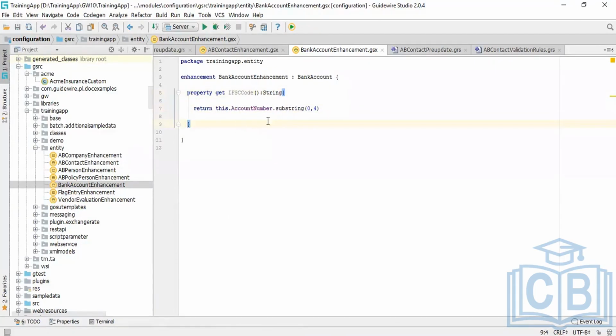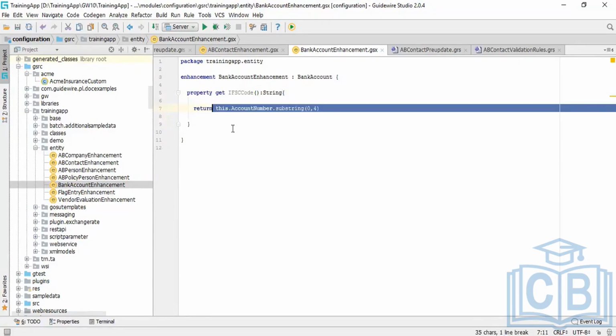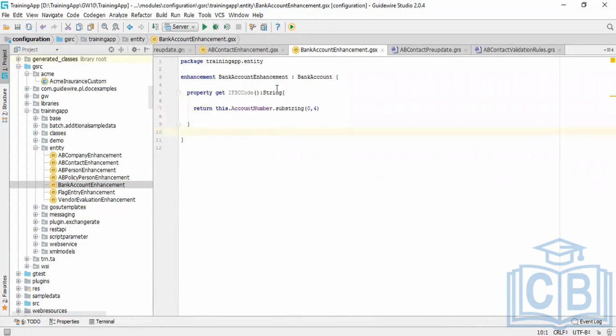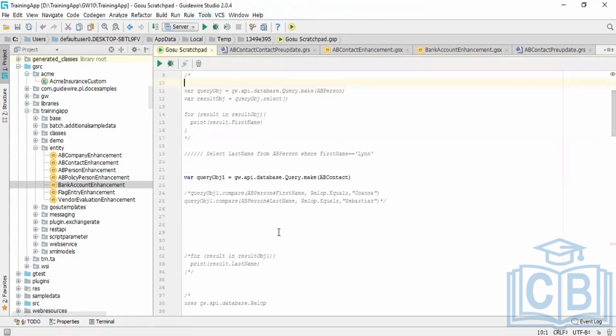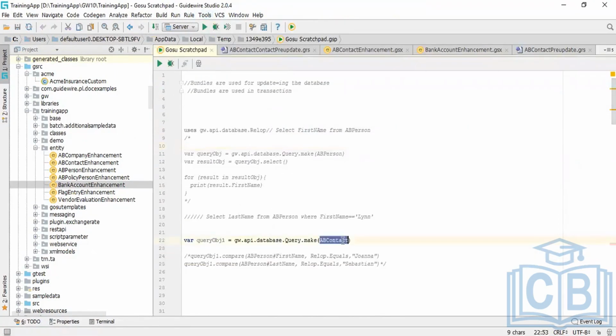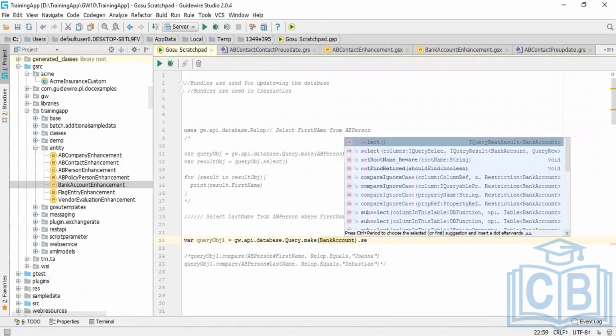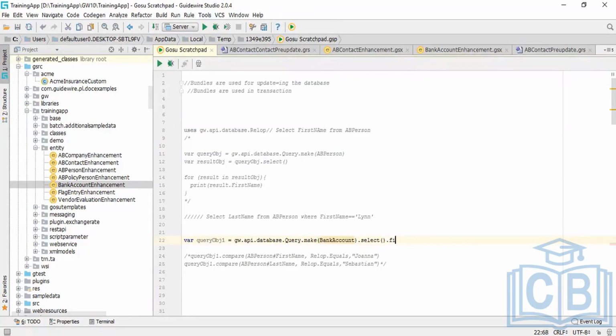I can refer to this property in my PCF file. Similarly, if there is a custom calculation required, you can return this calculation here, similarly as you do it for a normal property. I'll show you from the Gosu Scratchpad. Let me take the BankAccount entity. I'll query the BankAccount entity. I'll query the first result.